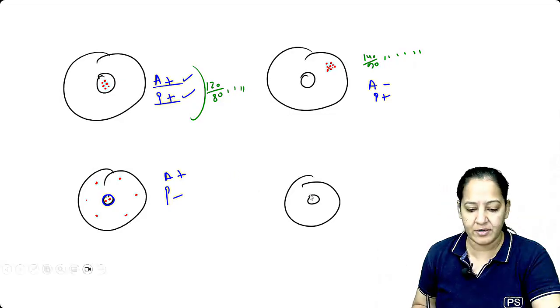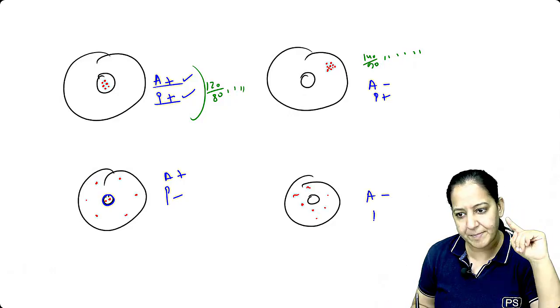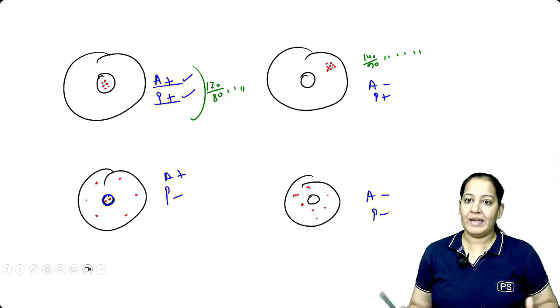And the last one. None of the dots is falling at the center. So accuracy is also absent, precision is also absent. How many of you got it?